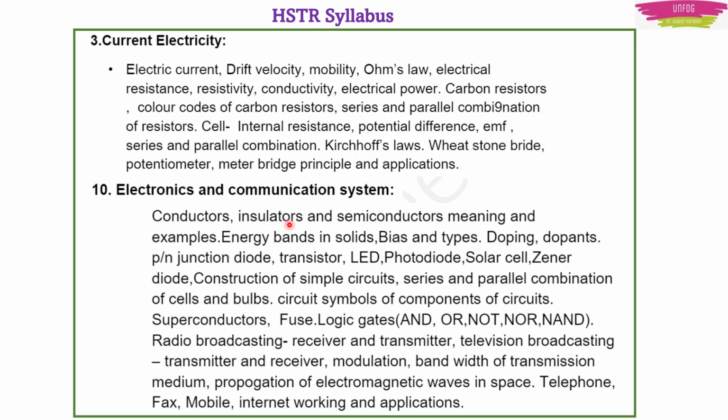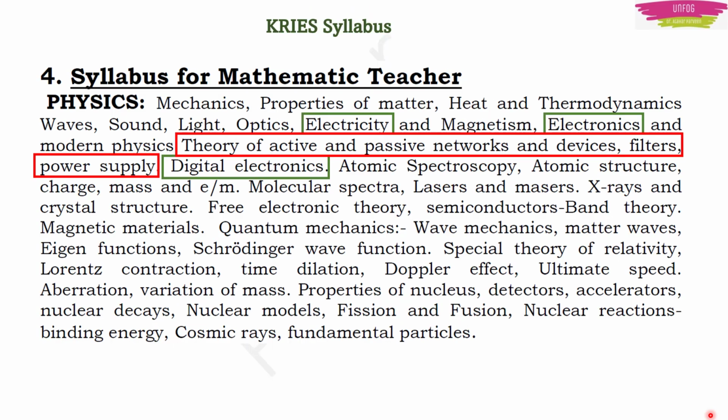In this you have conductors, insulators, semiconductors, everything is included. Energy bands in solids, bias and types, all that is included. Logic gates are there, superconductors are there, radio broadcasting is there, right? So all this is in this part of the syllabus, which includes current electricity and electronics and communication system. Now if you see the CRISE syllabus, this is the syllabus related to electricity and electronics.